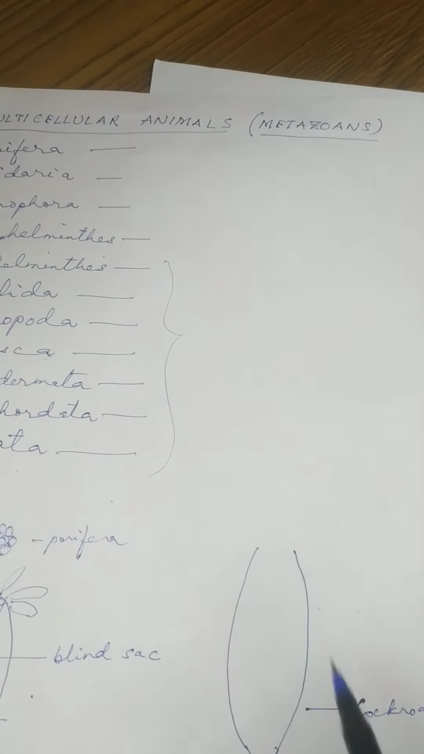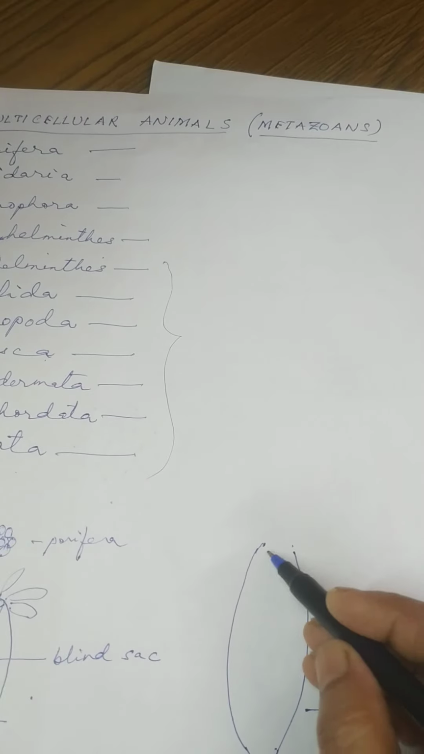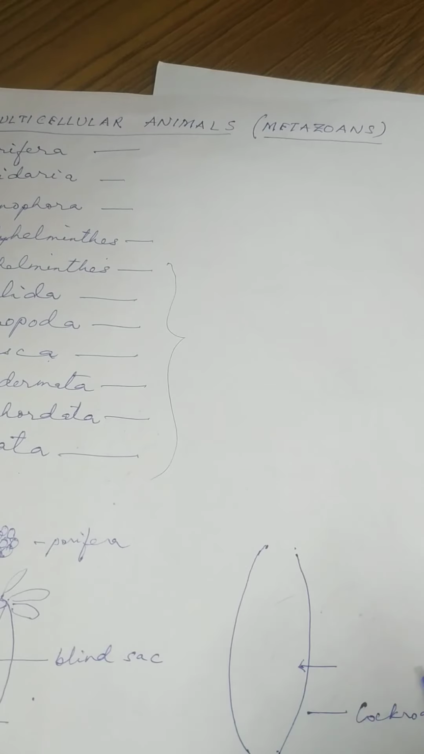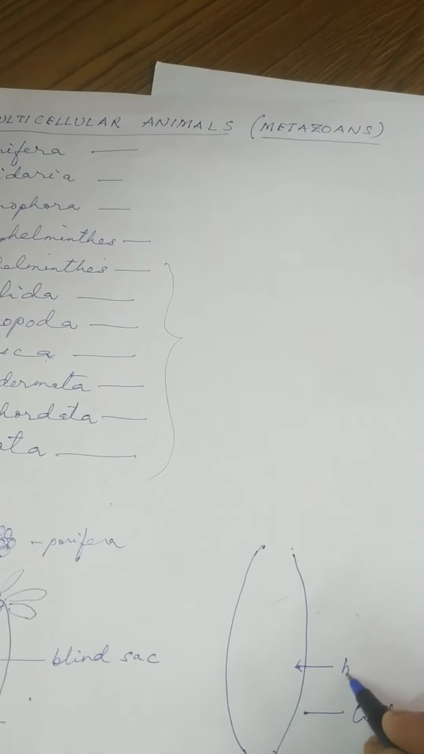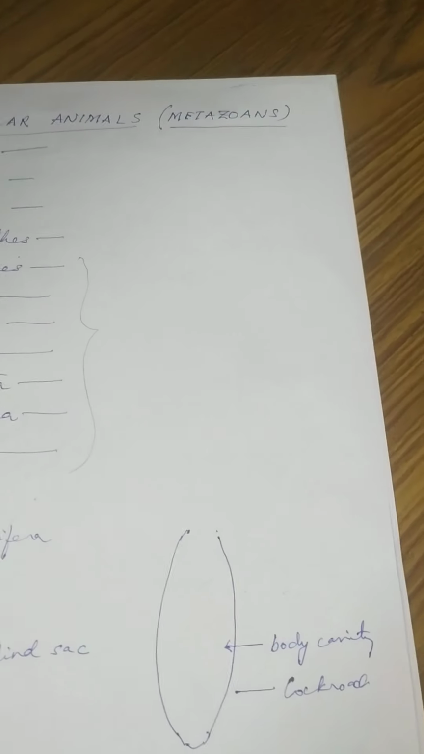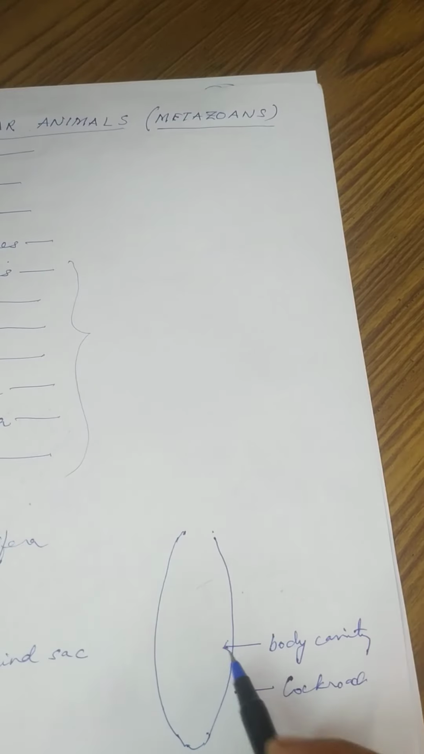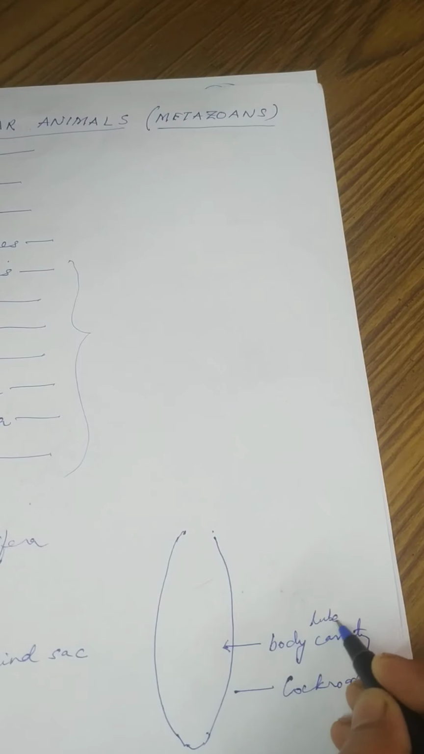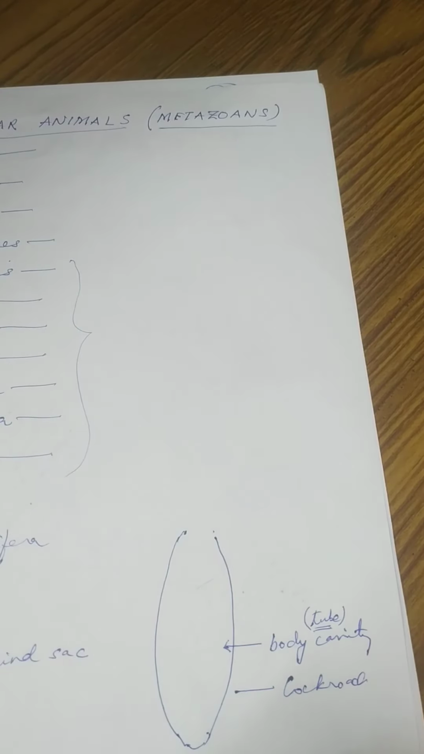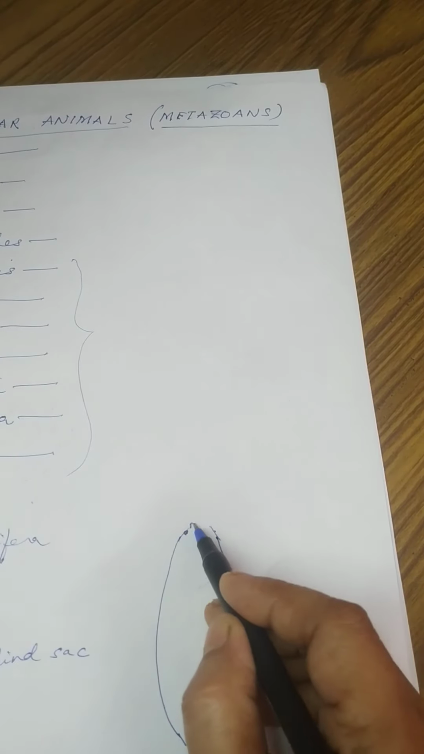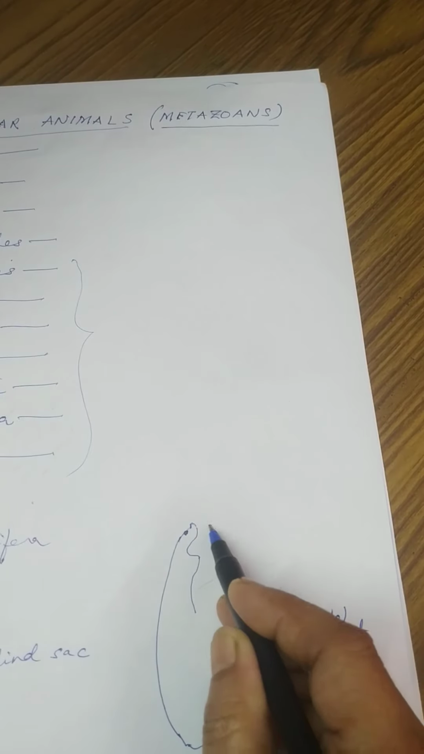Okay. Now this constitutes a body cavity. This is a body cavity. Okay. Now this body cavity, it is like a tube. And inside this tube, there is alimentary canal present.